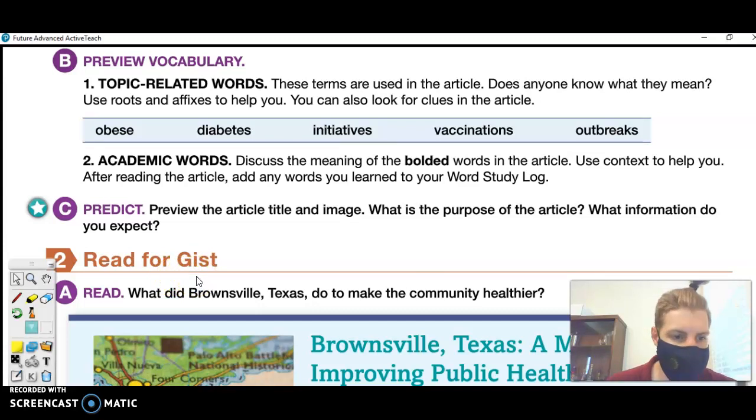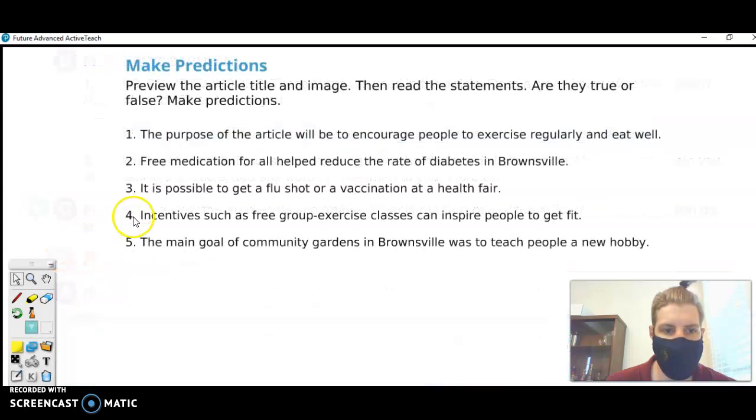What's the main idea? We're going to also use this as a guiding question. The book has helped you by making a question for you. It is very helpful to read to answer questions. So we've already made predictions about what we think is true or false related to these statements.